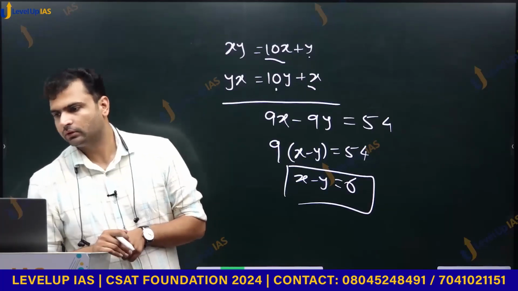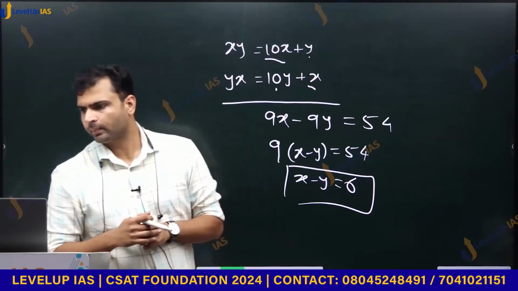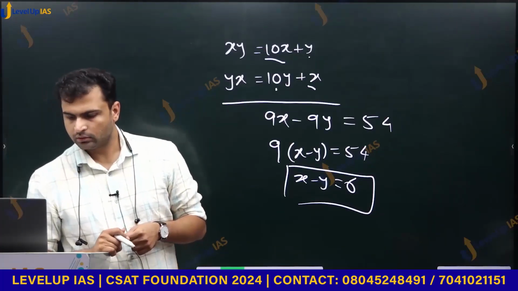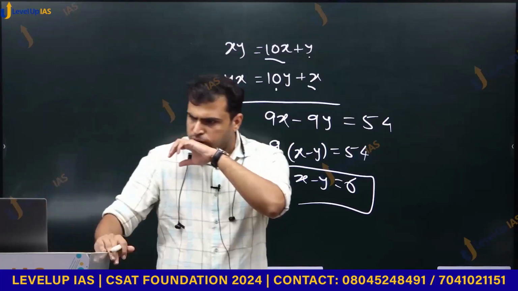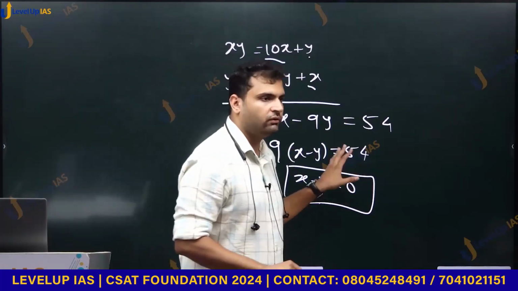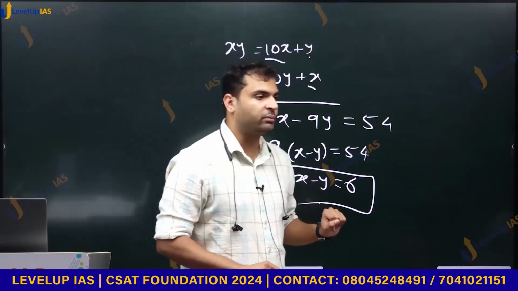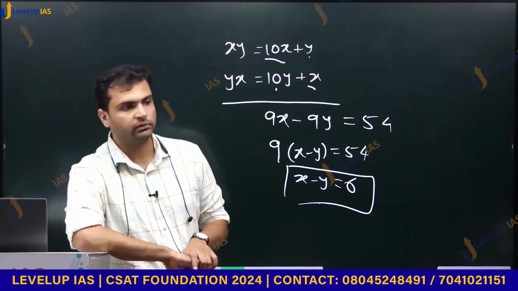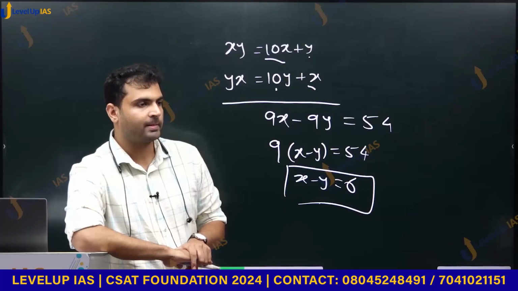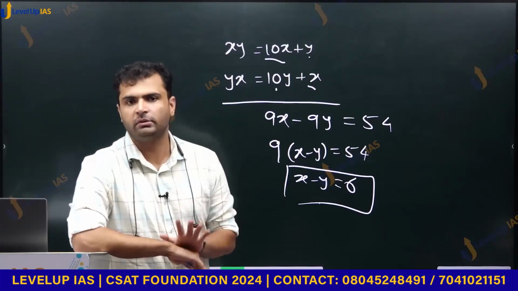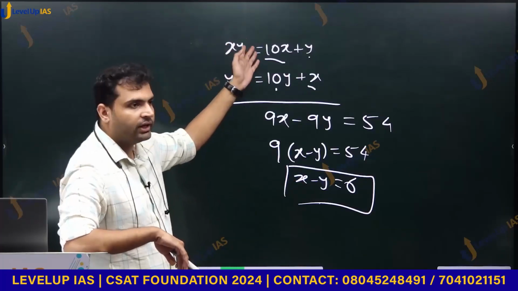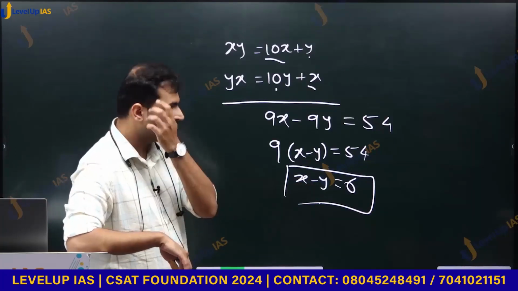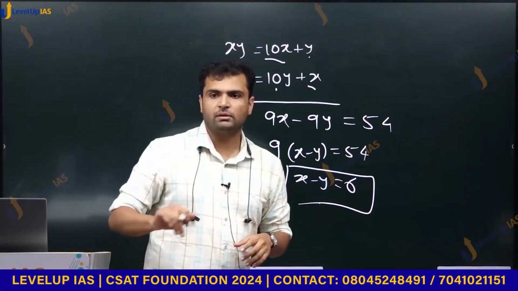Yes, Lavanya. I am coming to statement number 1. Booklet 1 लिखा है. What are you trying to say? So this is what we have from given information. Now read the second statement. Difference between the two digits can be determined. These are the two digits, na, x and y. That is what we assumed. Can we determine their difference? Yes, directly we can determine their difference. Fine. Now let us come back to statement number 1.